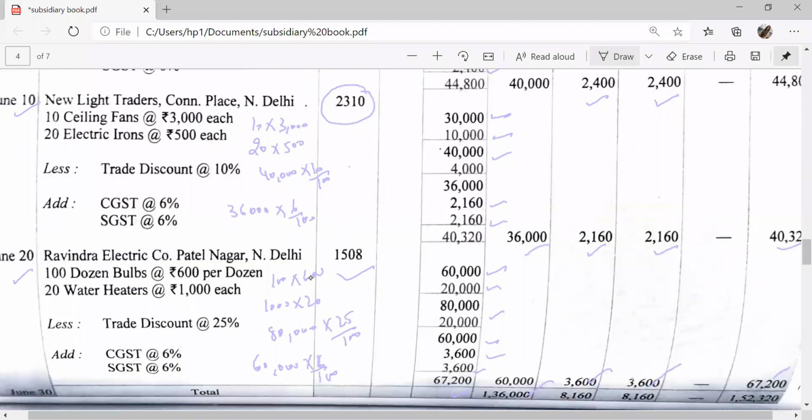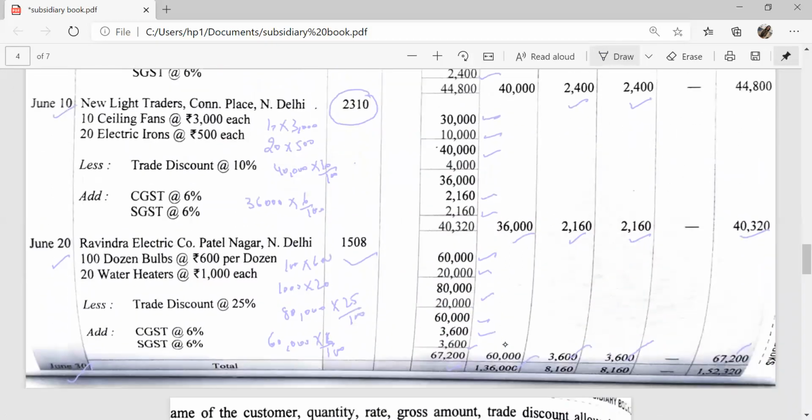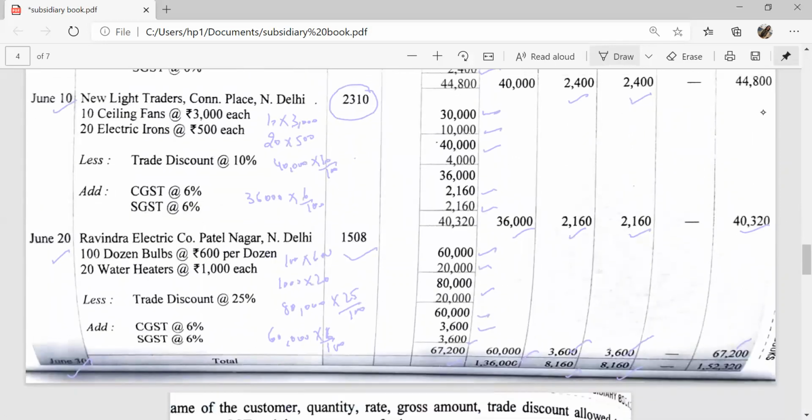And on 30th of June, the total amount of purchases is 1,36,000, that is 40,000 plus 36,000 plus 60,000. The total input CGST is 8,160, and the total input SGST is 8,160. The total amount of purchases including input CGST and SGST is 44,800 plus 40,320 plus 67,200, that is 1,52,320.